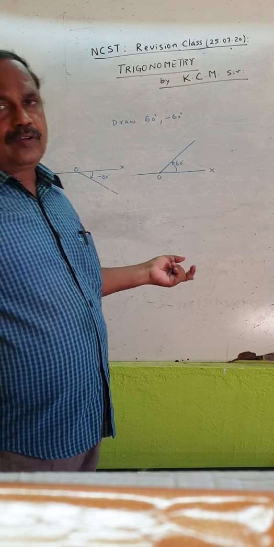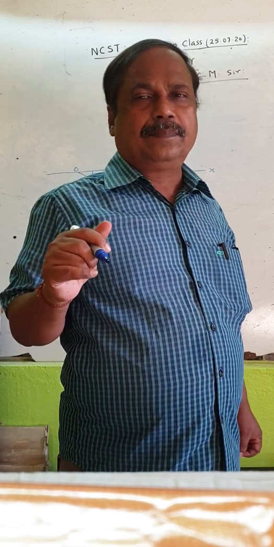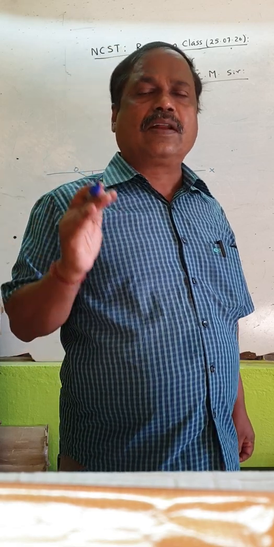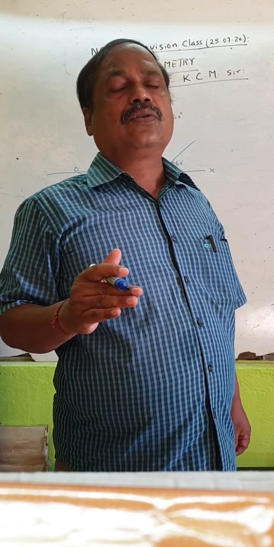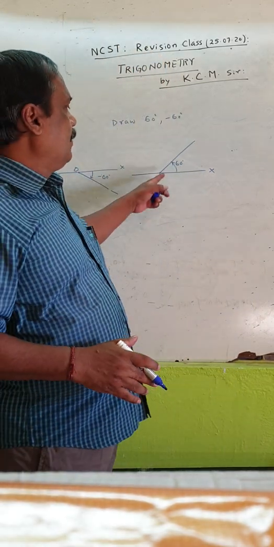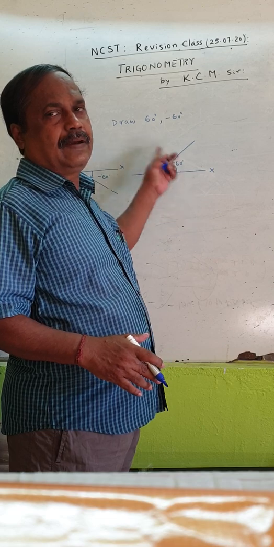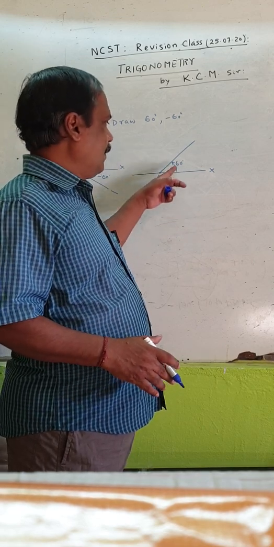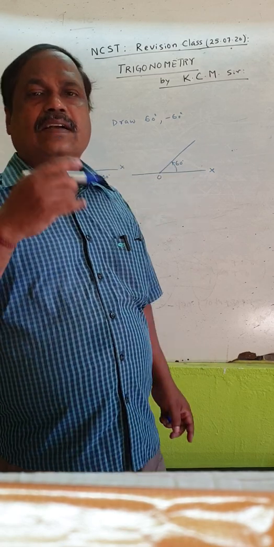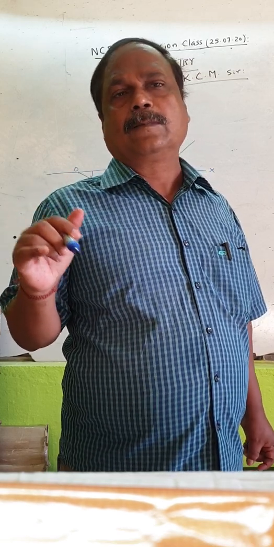Now we extend to greater angles, more than 60. An angle which is less than 90 degrees is an acute angle. An angle which is more than 90 degrees and less than 180 is an obtuse angle. An angle which is more than 180 degrees is a reflex angle. Then there are very great angles: maybe this is 360, then 500, 700, 900, 3000, 5000, and similarly minus 360, minus 500, minus 700, minus 3000. All these greater angles in positive or negative ways can be drawn.